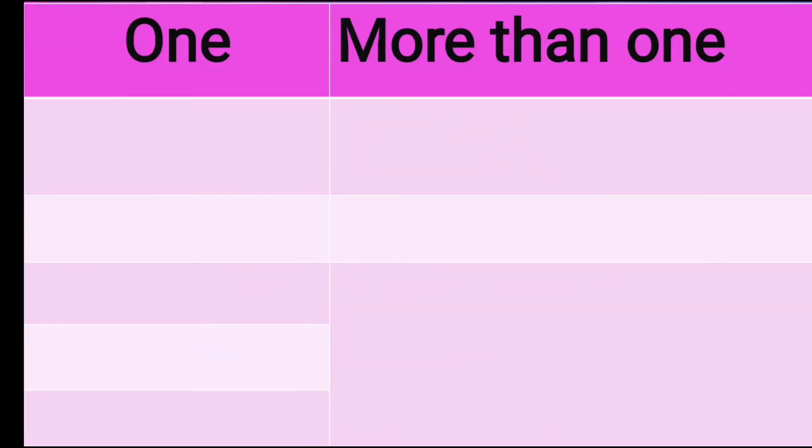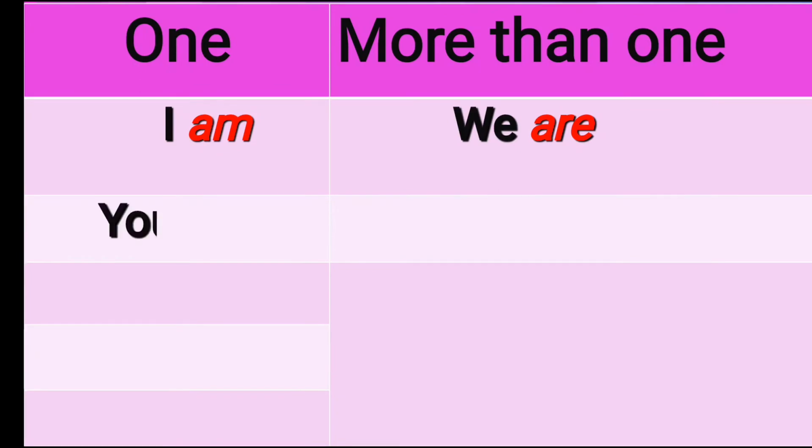Now let us look at this other chart. One and more than one. If there's only one, we say I am. More than one? We are. Now, I already told you that you is the only word that talks about one and also more than one.